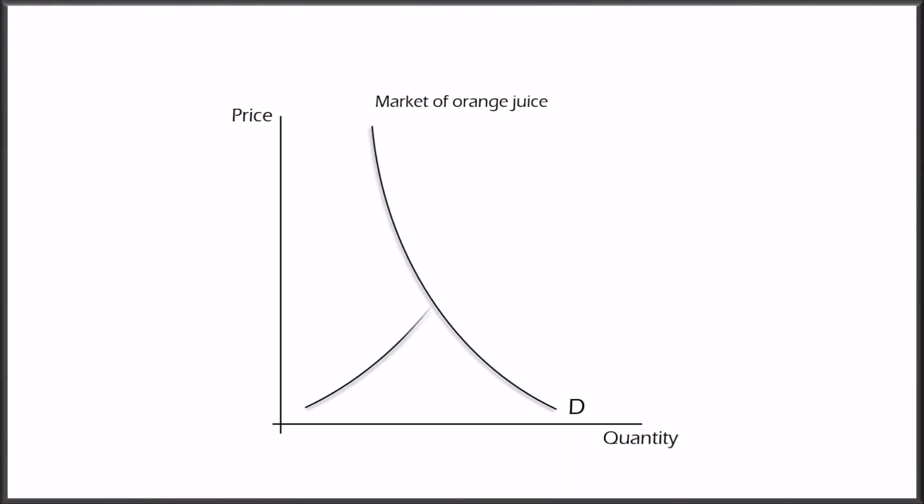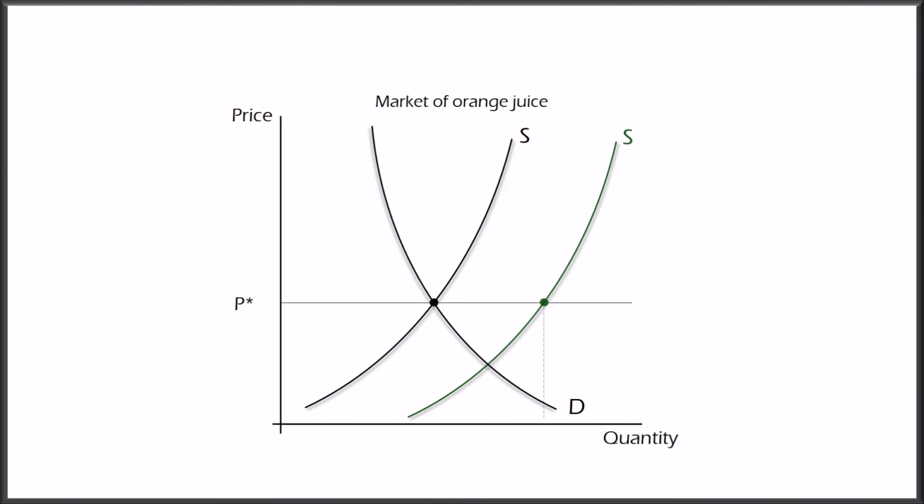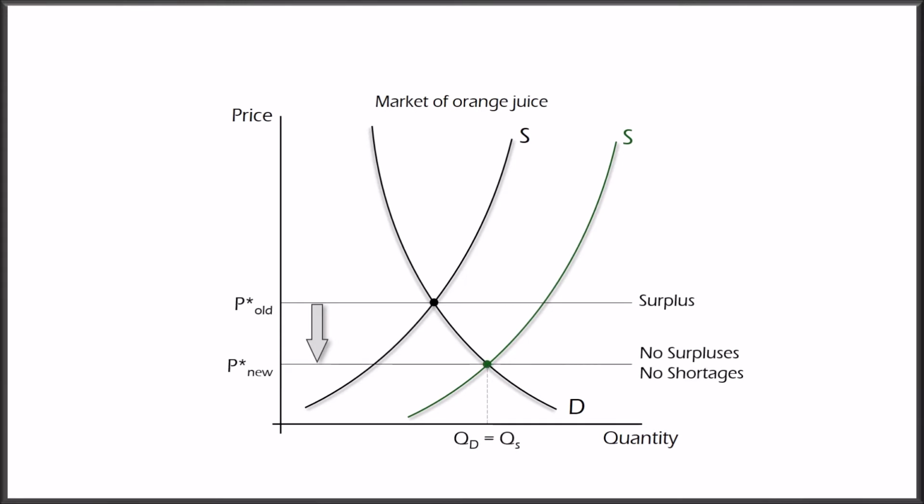In order to analyze changes in supply, let's go back to our initial equilibrium. If there is, for example, an increase in supply of orange juice, quantity supplied will become higher than quantity demanded if the price stays the same. Market forces will push prices lower, which will lead to a movement along the demand curve. This continues until the market reaches the new equilibrium, where the surplus disappears. Note that in this case, price of equilibrium tends to decrease, while quantity of equilibrium tends to increase.